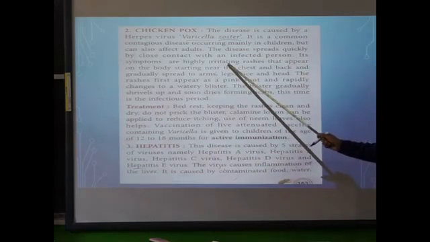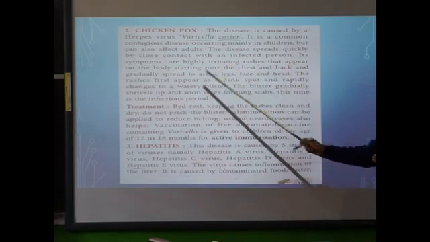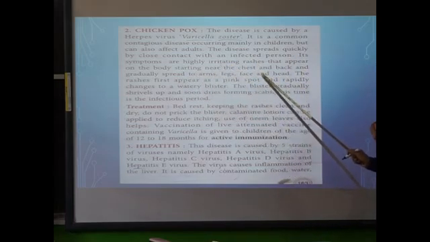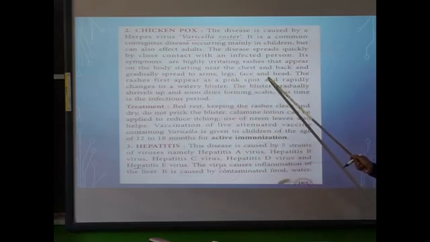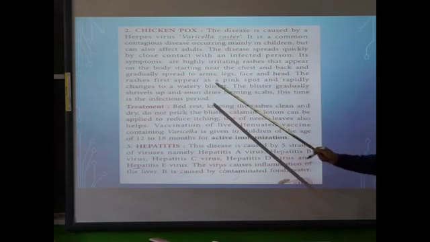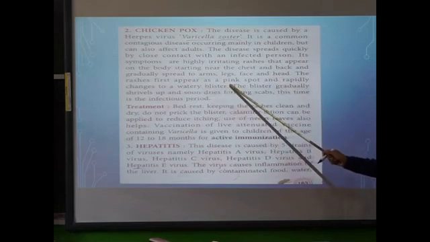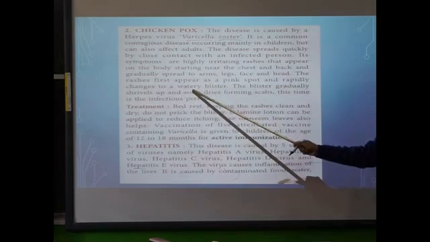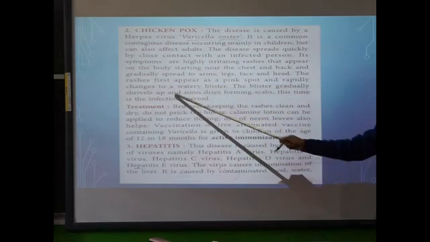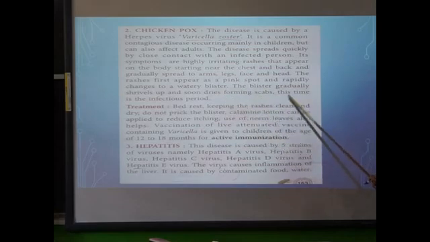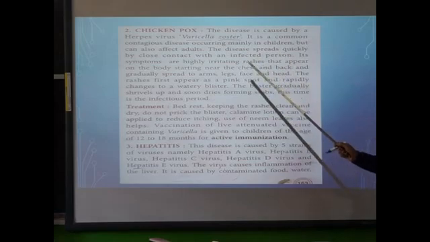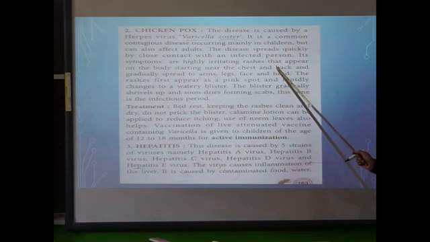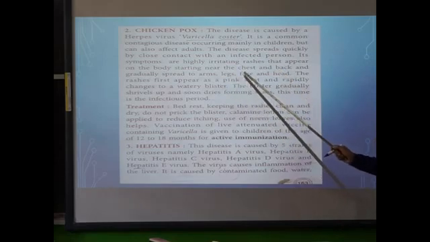Symptoms: presence of irritating rashes that appear on the body, starting near the chest and back, and gradually spreading to the arms, legs, face, and the head. These are the symptoms of chickenpox. Those rashes first appear as pink spots, and rapidly change to watery blisters. The blisters gradually shrivel up and soon dry, forming scabs. This time is the infectious period. The symptoms: presence of rashes around the chest and back, and the rashes spread over the arms, legs, face, and head.